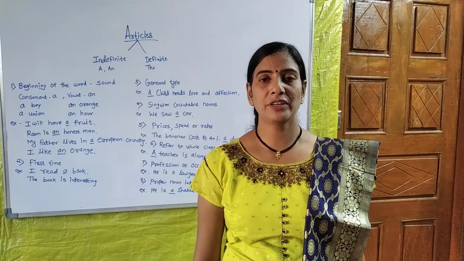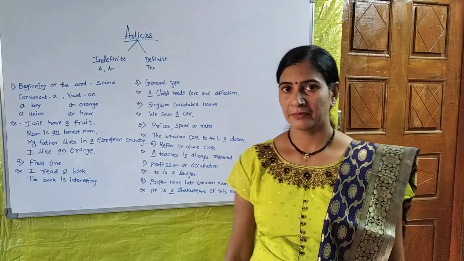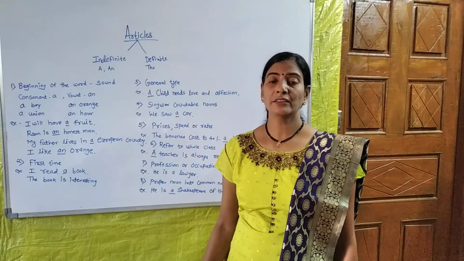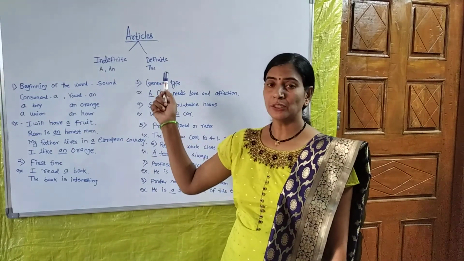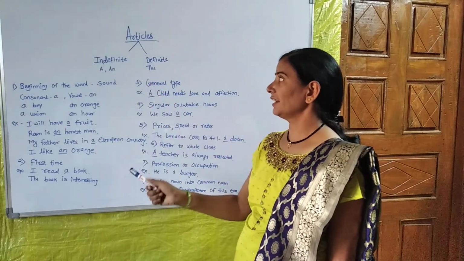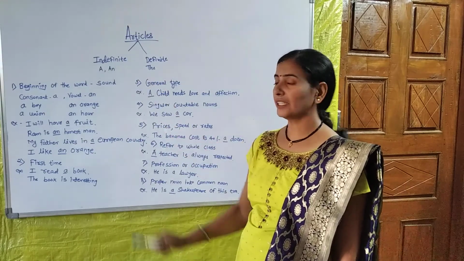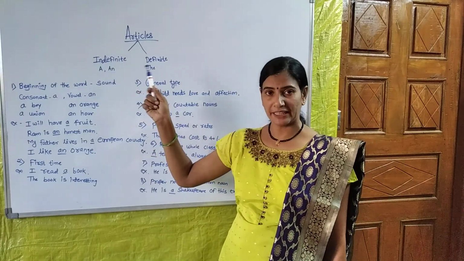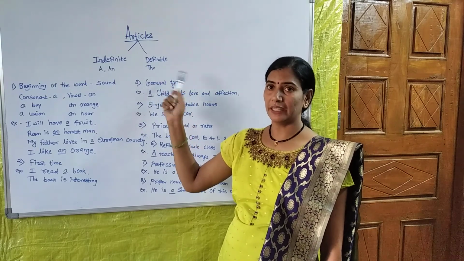Articles is the first point in the first unit, applied grammar. Articles are very important in the English language. There are two types of article in English: indefinite article and definite article. In indefinite article we have a and an, and in definite article we have the article the.